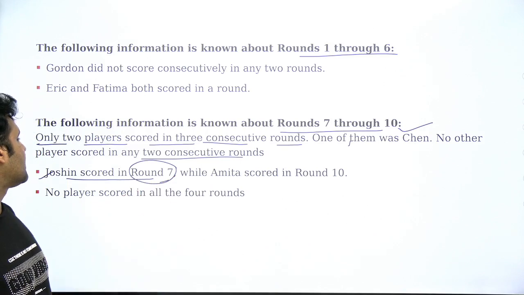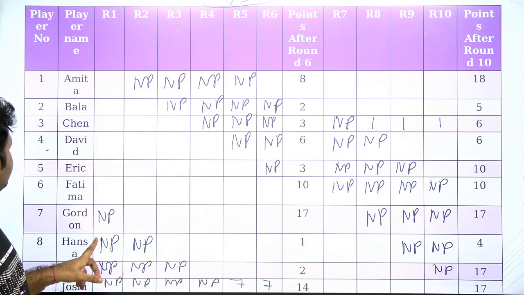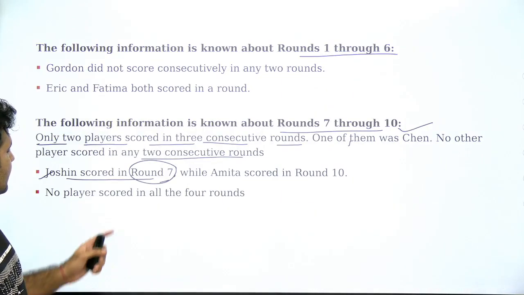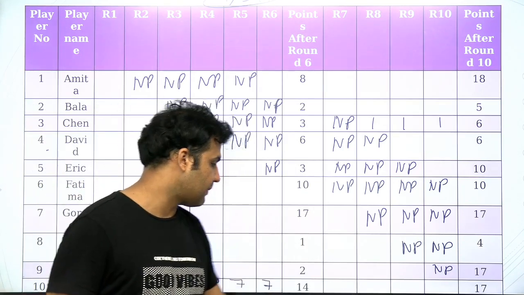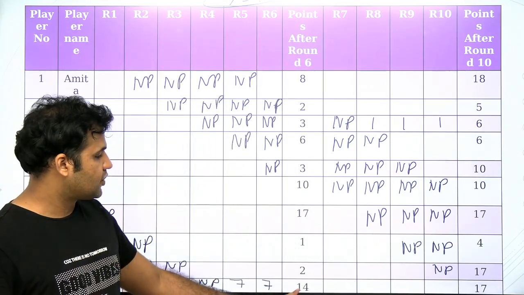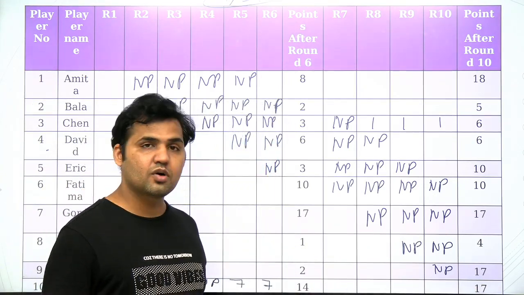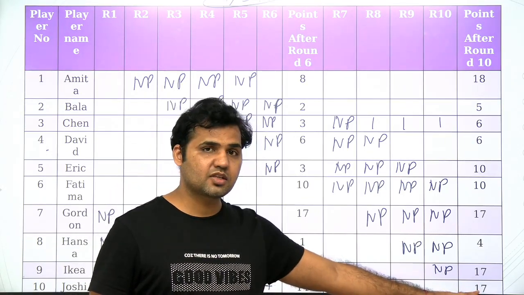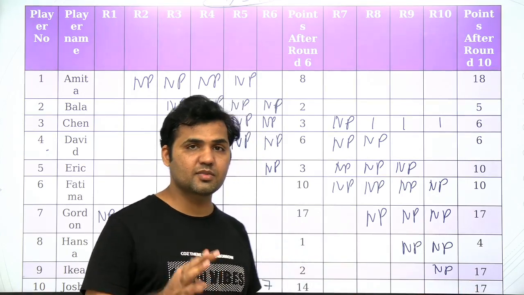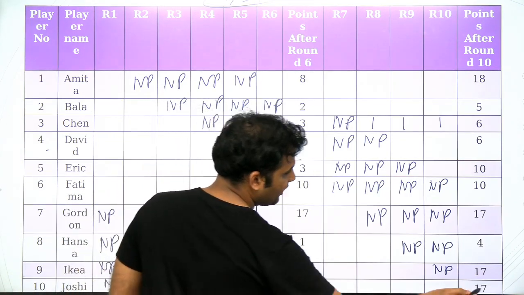Now let's use this information that Joshin is scoring in round 7. If you go to Joshin, okay, Joshin is the last person, right? The name is written as Joshi over here. This person is Joshin. Now you see this, guys. Joshin has a score of 14 over here and 17 over here. That means Joshin has scored 3 extra to get to 17 after round 10. Joshin must have scored 3 points, right? Because the score is moving from 14 to 17.